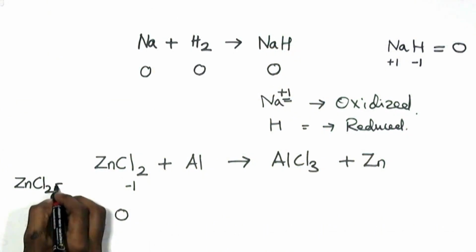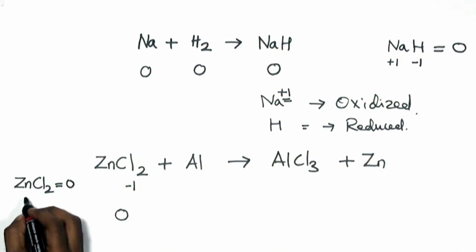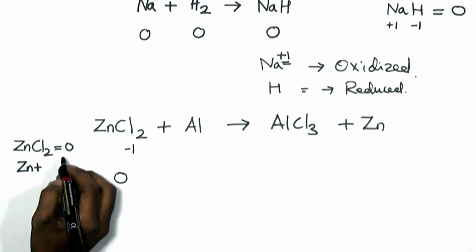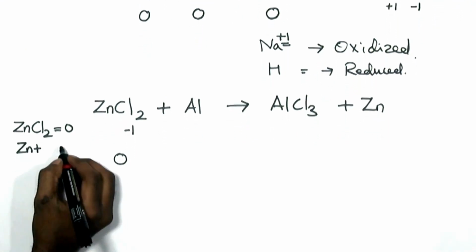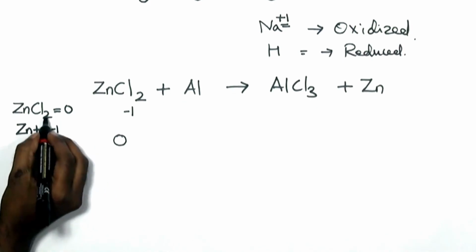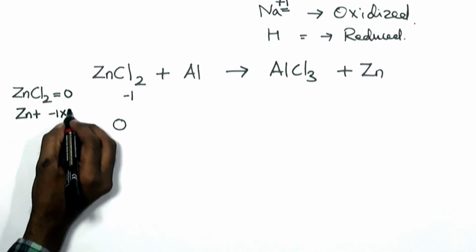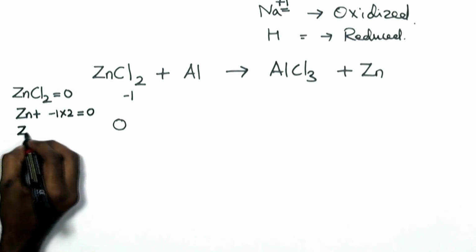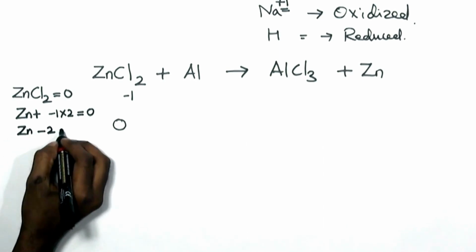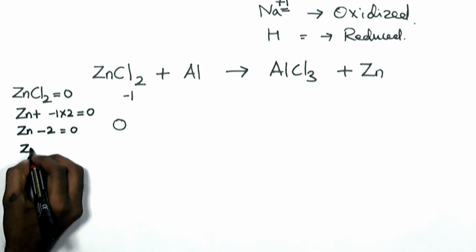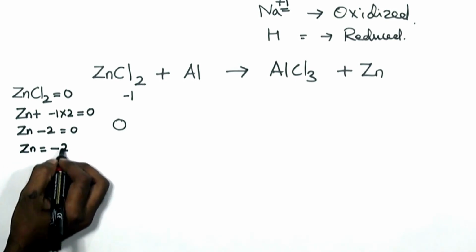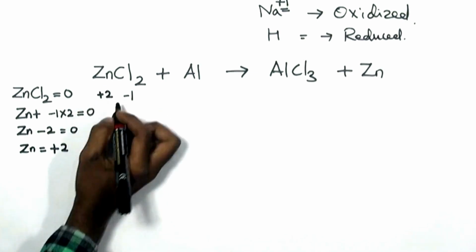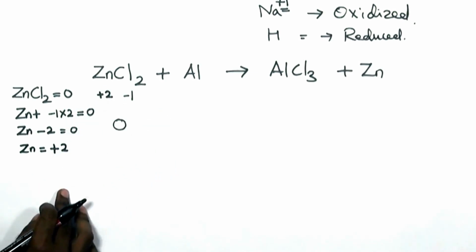Zinc chloride, overall charge is going to be 0. Zinc, we don't know the oxidation state, so let it be Zn. And chlorine's oxidation state, we know it is -1, but how many chlorines are there? 2, so times 2 equal to 0. So Zn minus 2 equal to 0, then Zn has the charge of +2. So I have found out that in zinc chloride the oxidation state is +2.